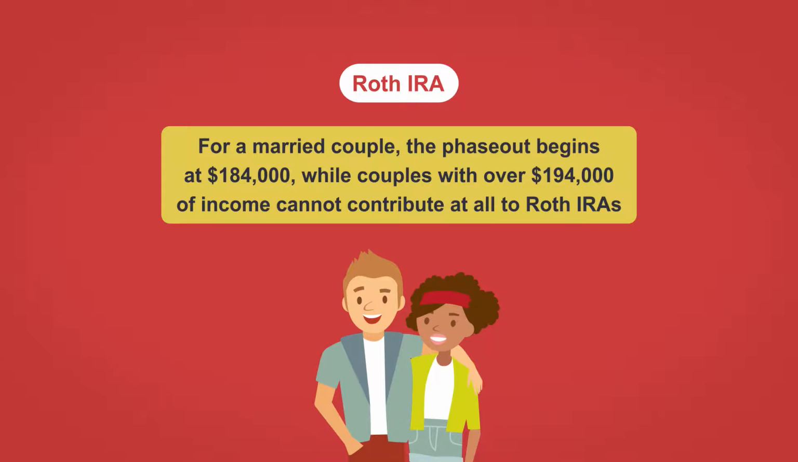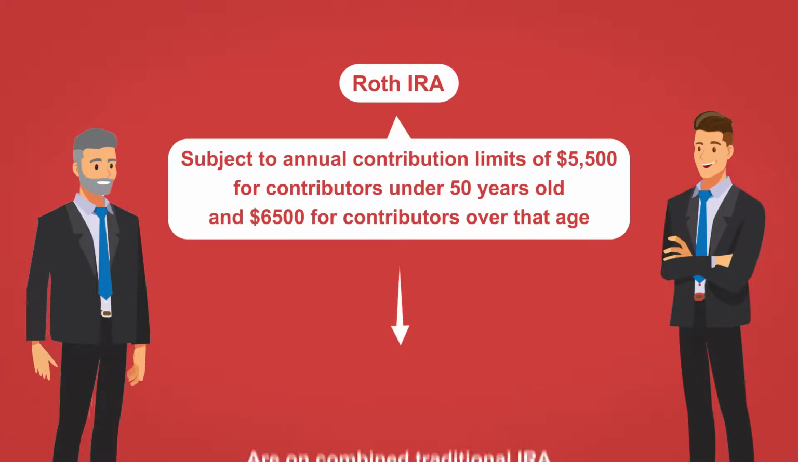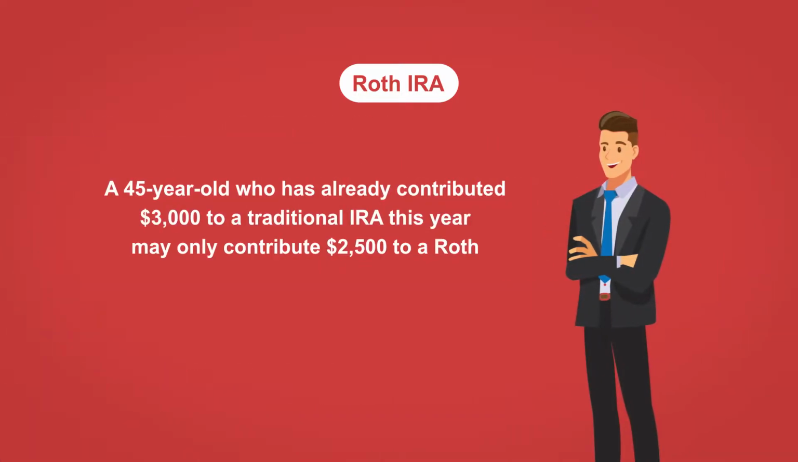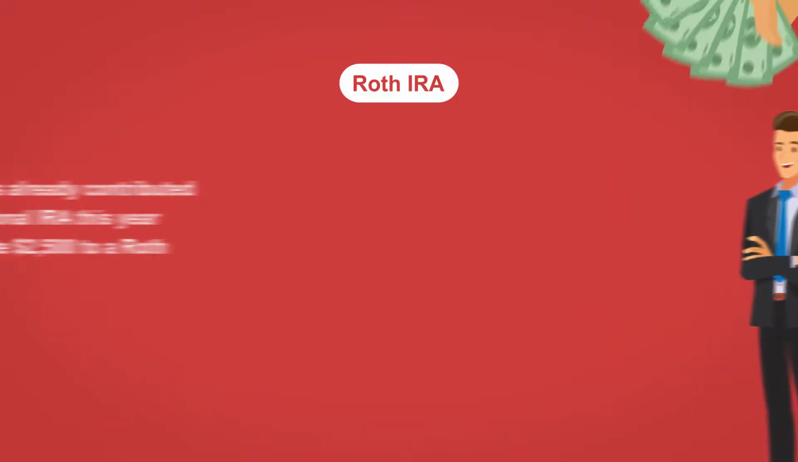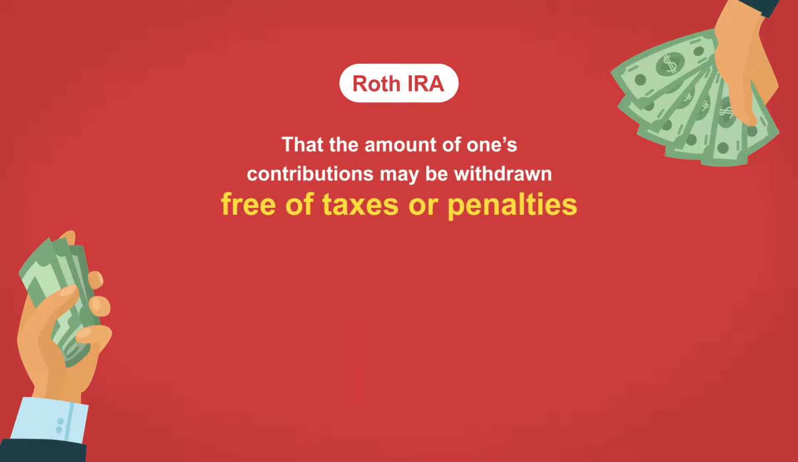It must be noted that the $5,500 or $6,500 contribution limitations are on combined traditional IRA and Roth IRA contributions. For example, a 45-year-old who has already contributed $3,000 to a traditional IRA this year may only contribute $2,500 to a Roth. Withdrawal rules are similar to other IRAs, except for a major difference: the amount of one's contributions may be withdrawn free of taxes or penalties.